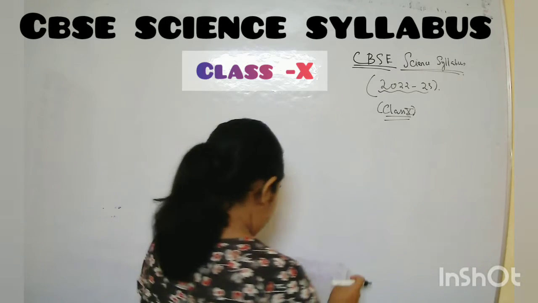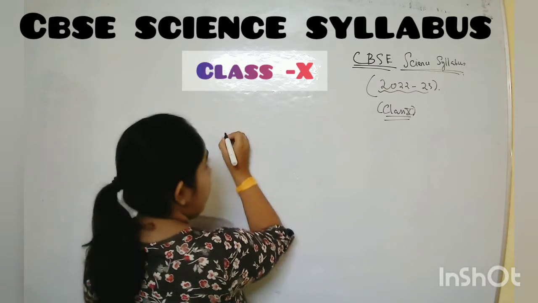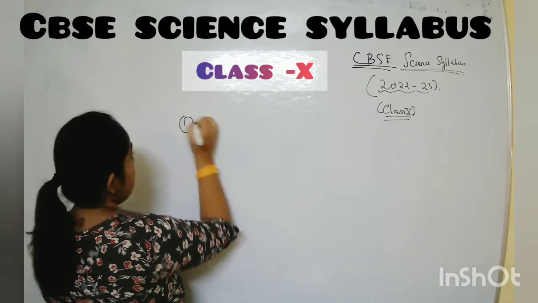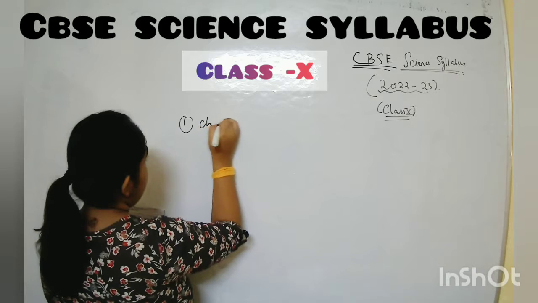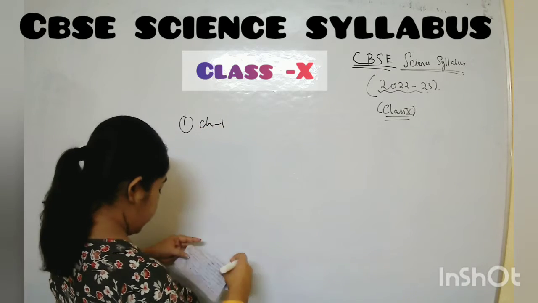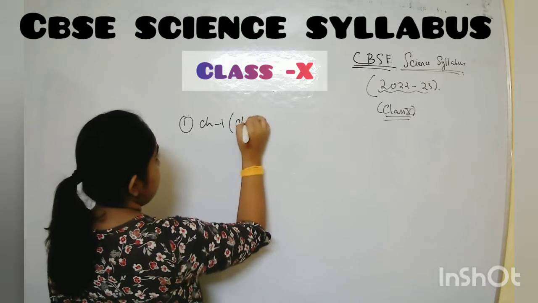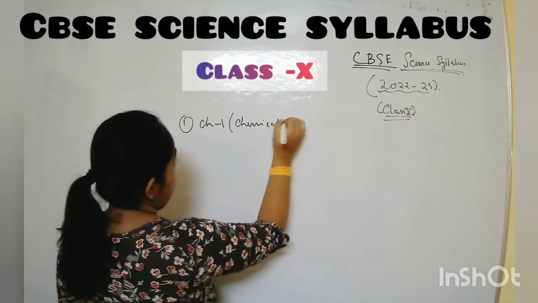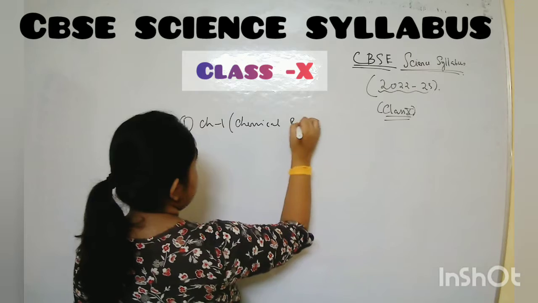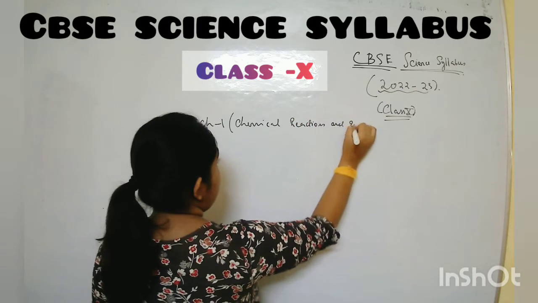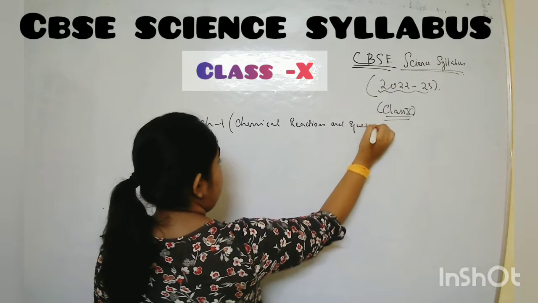First chapter, that is chapter number 1. Is it visible properly? The name of the chapter is Chemical Reactions and Equations.